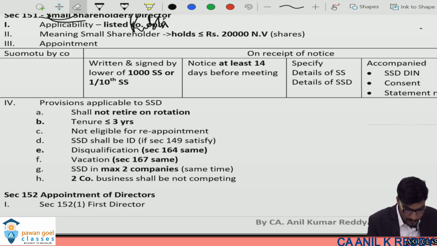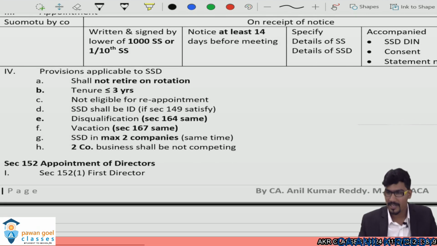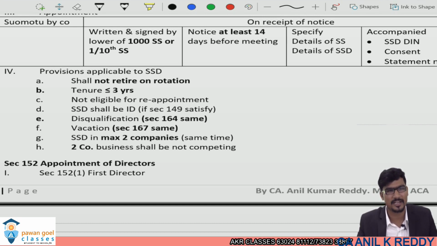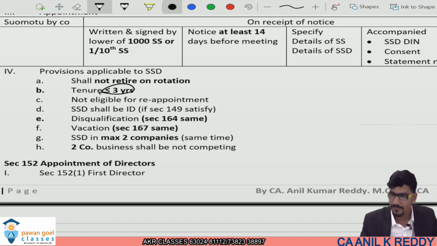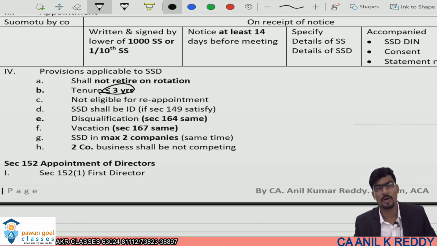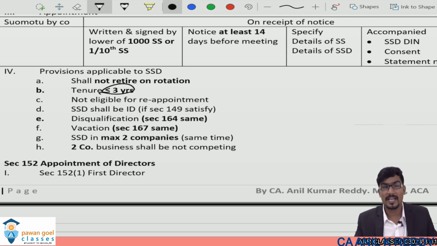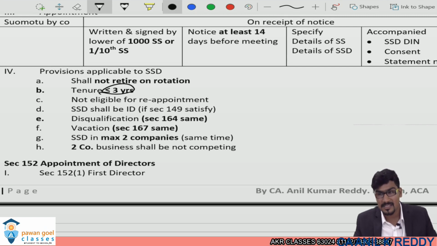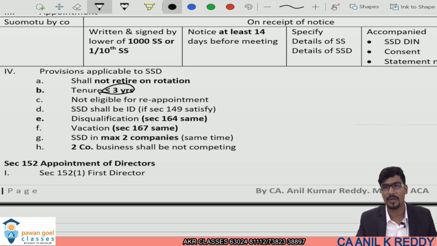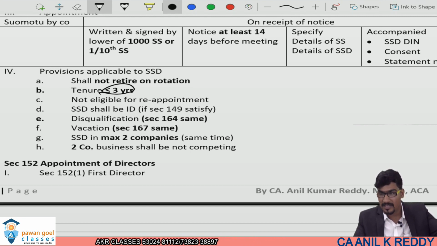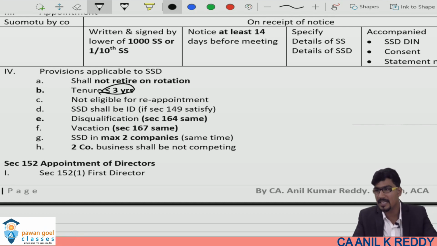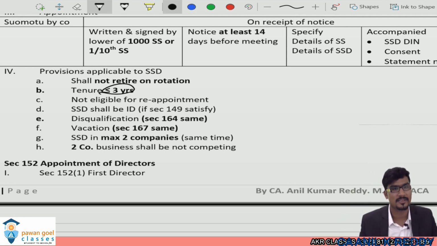Provisions regarding the small shareholders director: he will not retire by rotation. He is not said to be a rotational director. His appointment is valid for a maximum tenure of 3 years only. So a small shareholder director can be appointed for a maximum period of 3 years. Sir, whether he is eligible for reappointment? No. Sir, can I consider a small shareholder director as an independent director under 149? If the criteria specified under section 149 are satisfied, that he does not have pecuniary interest, is not a shareholder, not a relative, he can be called an independent director and counted for that 1/3 or 2 directors.